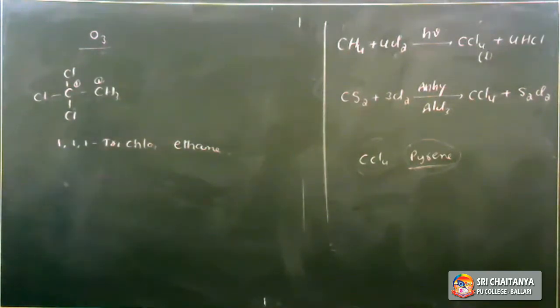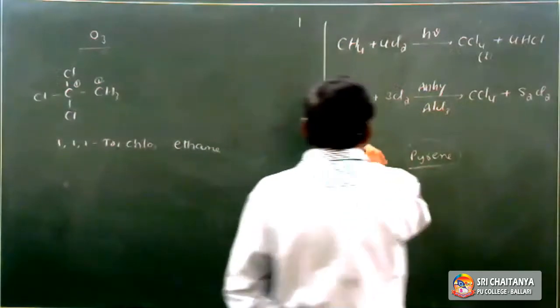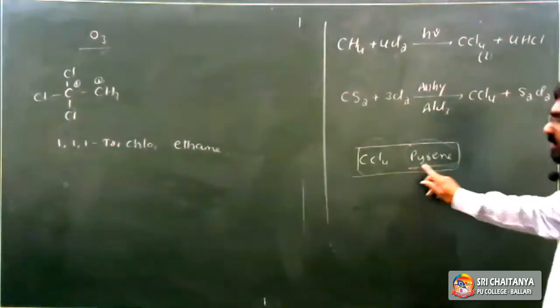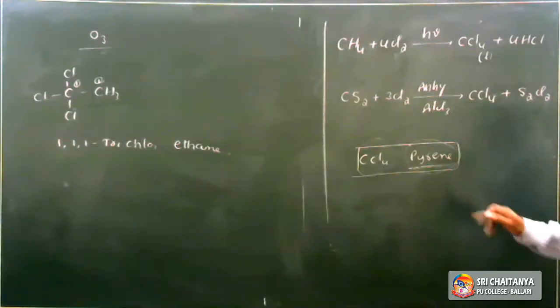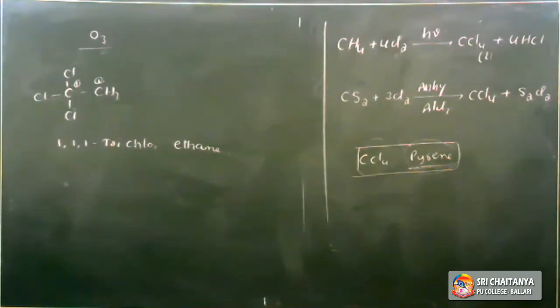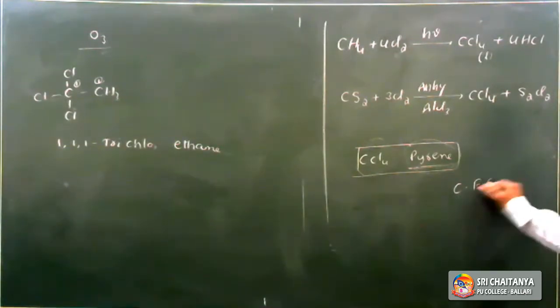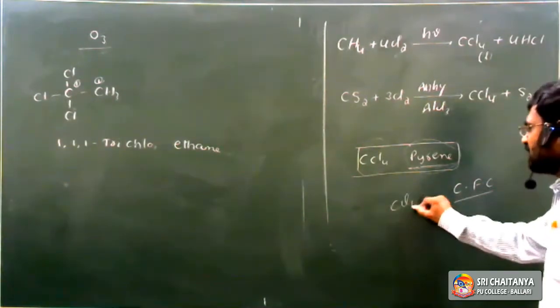The main use of carbon tetrachloride: under the name pyrene, its vapors are used to put out fires, so it is used in fire extinguishers. Next, it is used in the synthesis of CFCs; chlorofluorocarbons are also prepared from carbon tetrachloride.